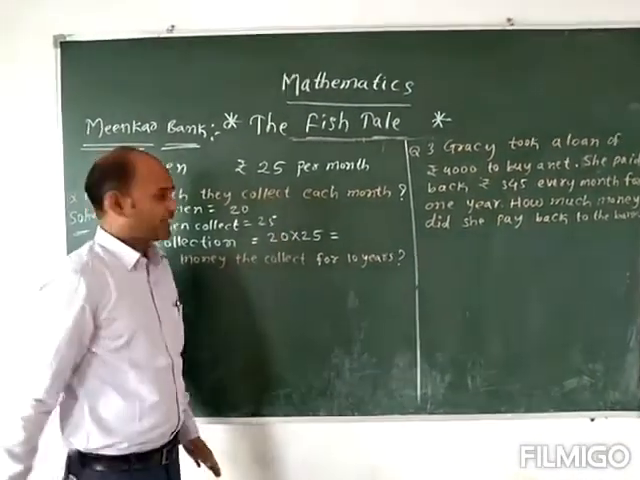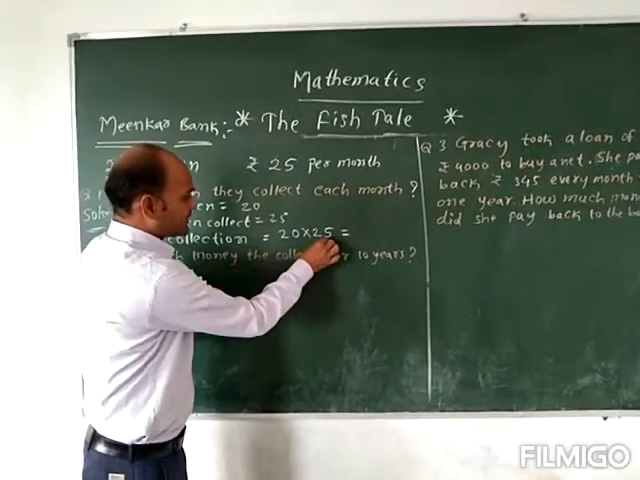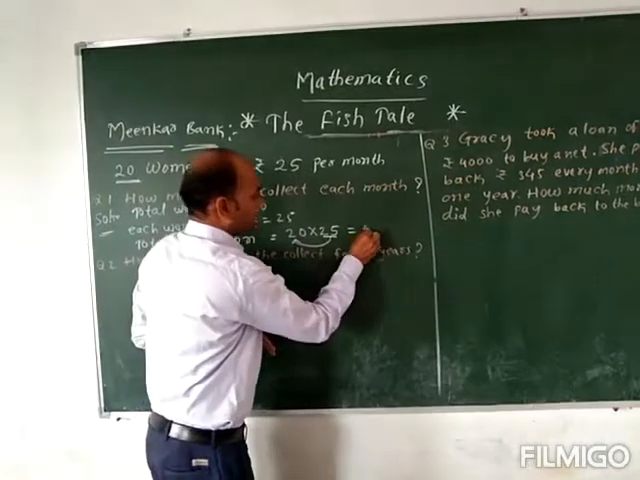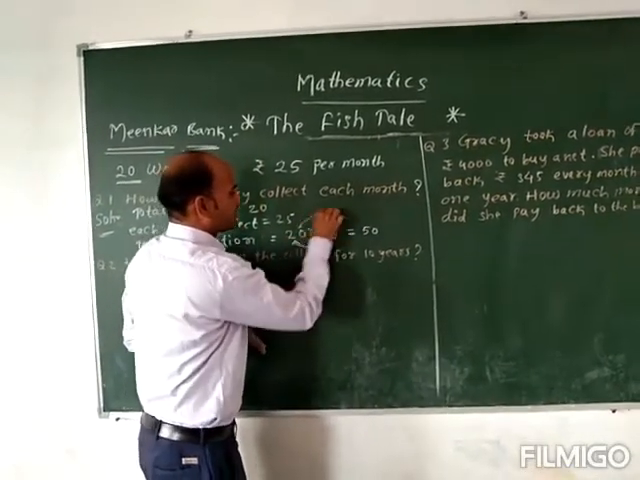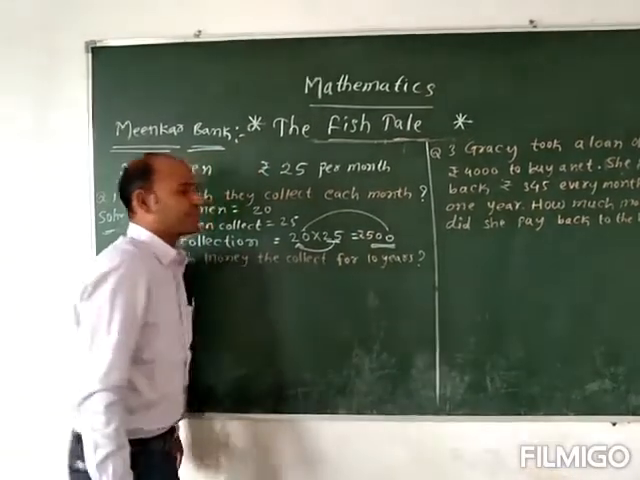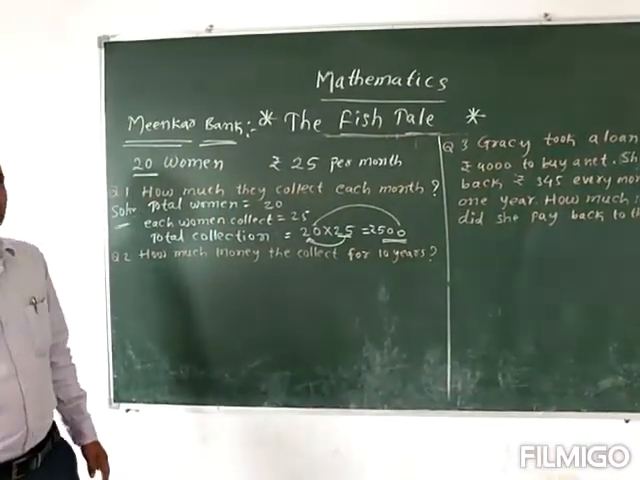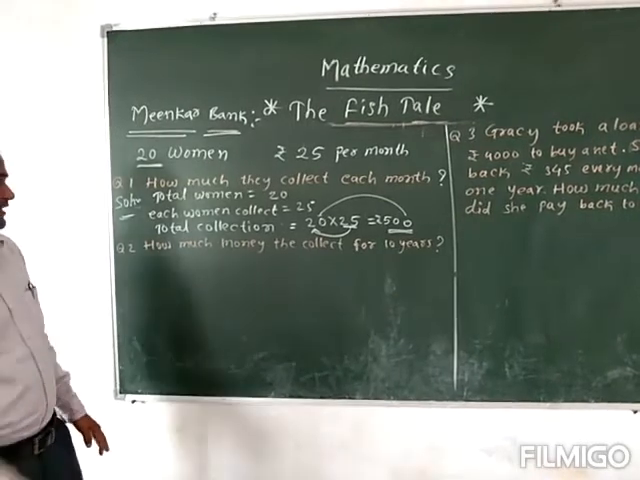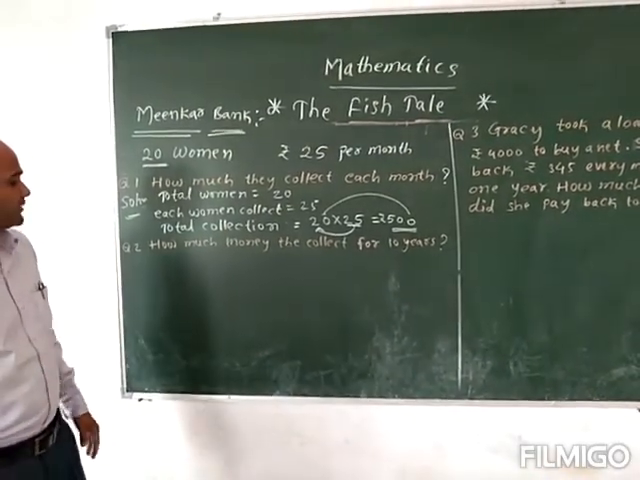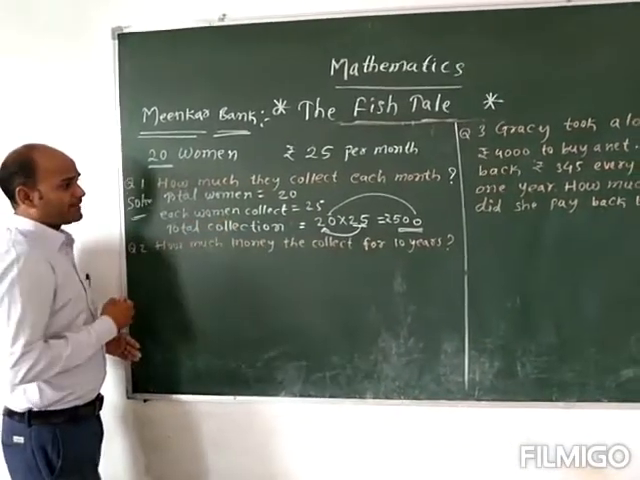For example, it's very easy to multiply here. 0, no need to carry here. With 25 you can just multiply this 25 with this 2. 25 times 2 is 50, 1 zero remains, you just put 1 zero here, that is 500 rupees. Every month how much are they collecting? They are collecting 500 rupees. So in 1 month they are collecting 500 rupees.